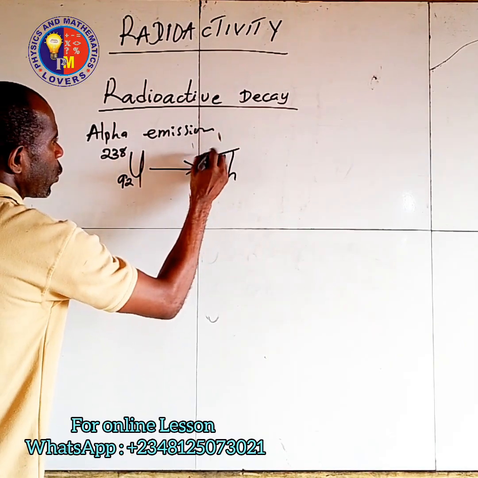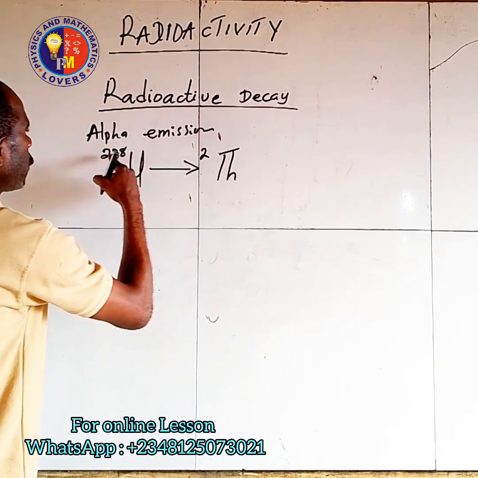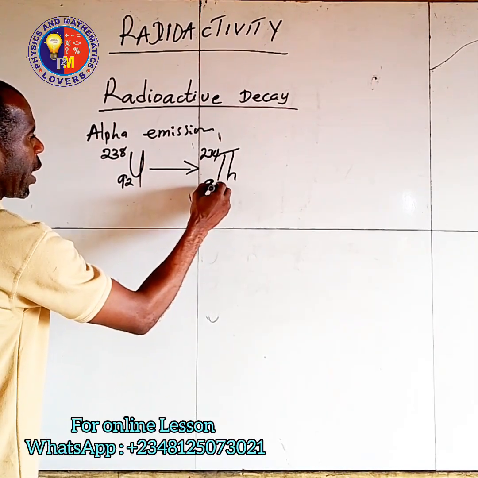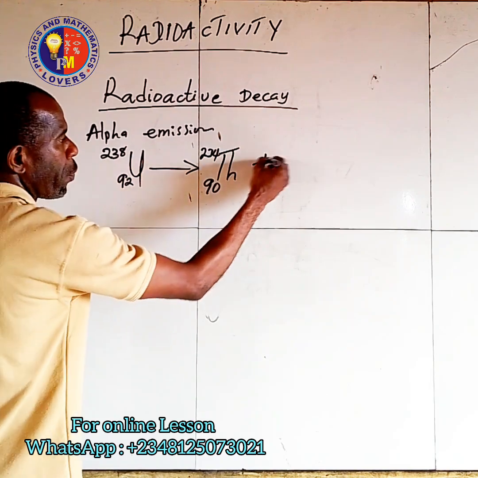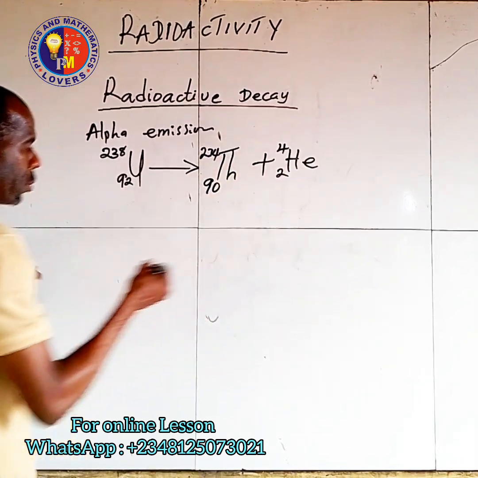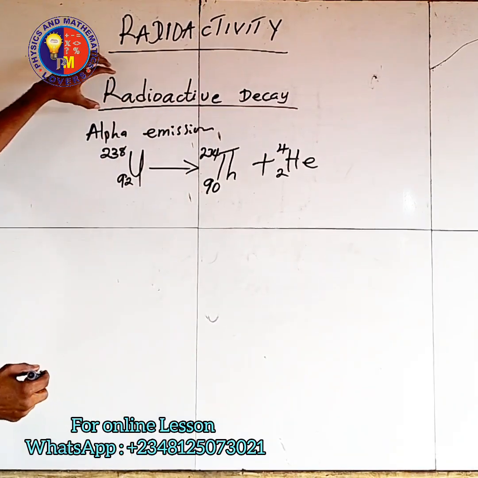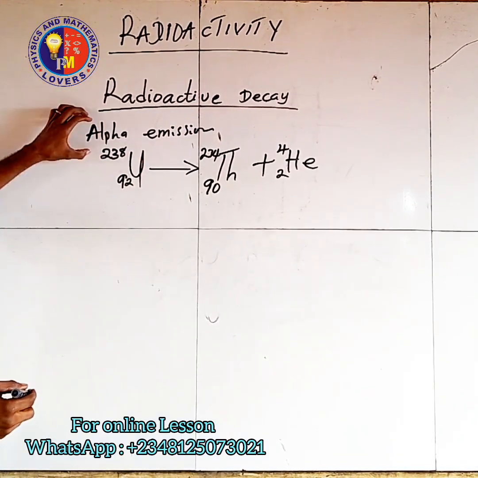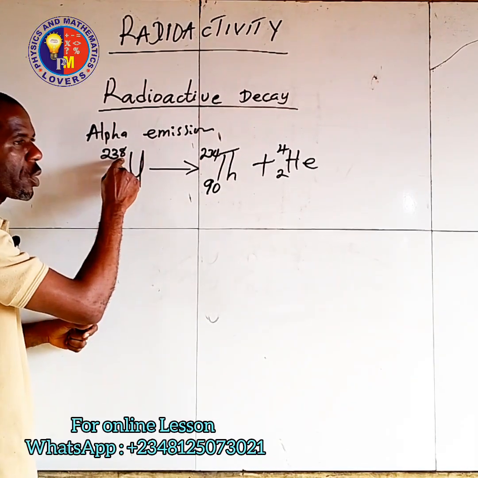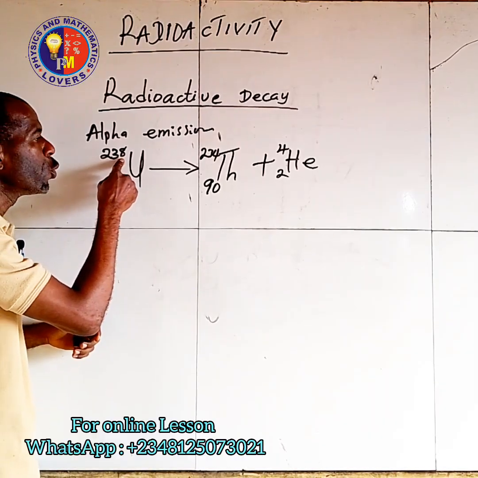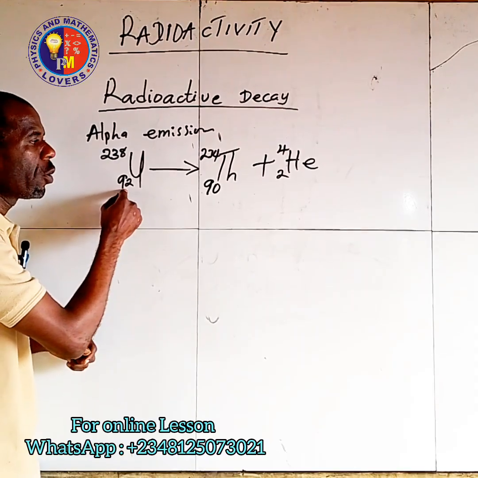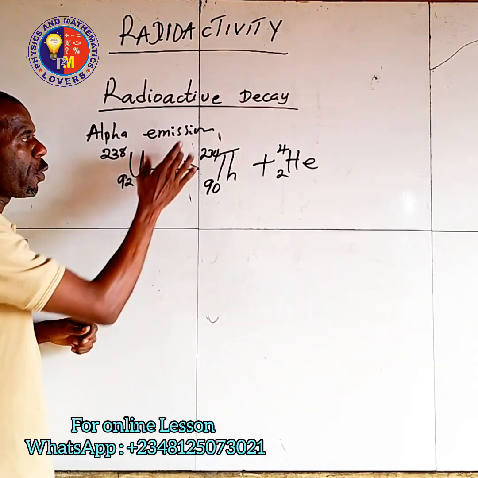The mass of thorium is 234, you take 4 away from 238. Then take 2 away from 92, that's 90. Then we put plus He, with mass 4 and atomic number 2. So if the element is undergoing alpha decay, the original atom will lose 4 of the mass, while the atomic number will be reduced by 2. That is alpha decay.